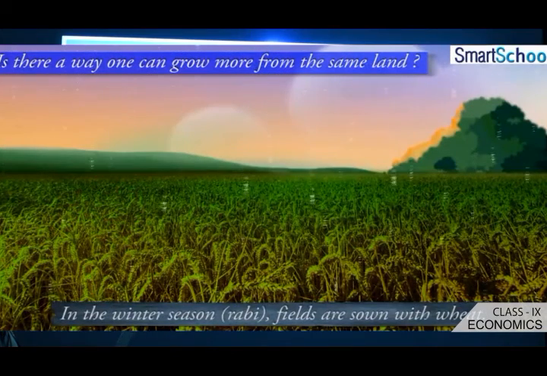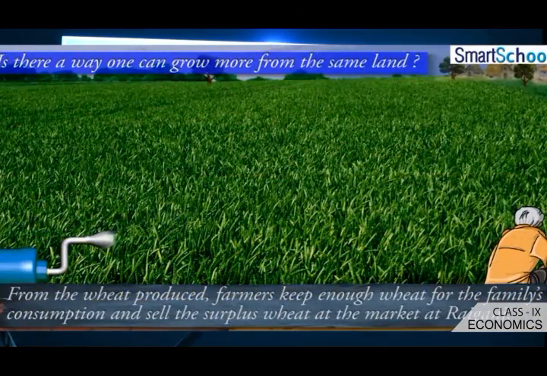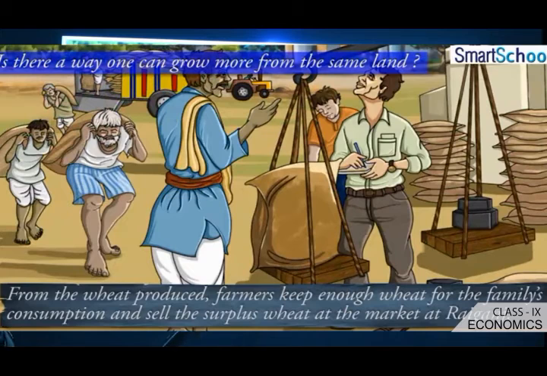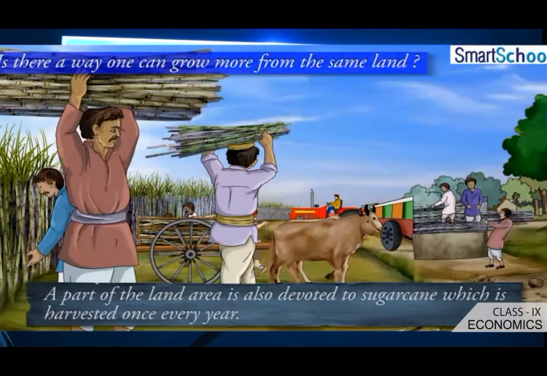Nice. After that, in the winter season or rabi season, fields are sown with wheat. They cultivated wheat, the main food crop of Palampur. After cultivation and harvesting, the farmers keep enough wheat for their family members, and the rest, the surplus, they sell in the market at Raiganj, the nearby village. So surplus was meant for business purposes, and they kept one part for their family also.